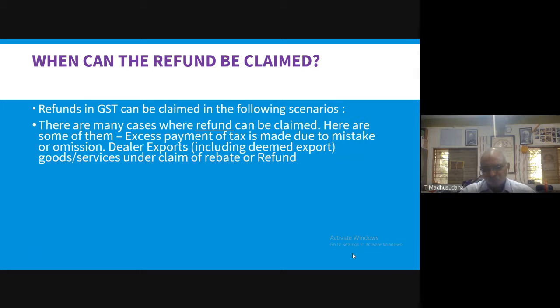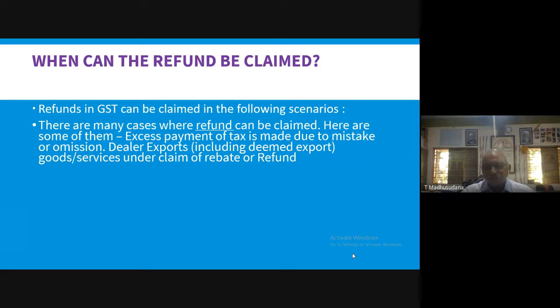So, in case of exports, any supplier who exports its goods or services and pays the IGST or compensation cess, in that case he can claim for refund or rebate, because for the purpose of encouraging exports in the country, the government is providing certain benefits, certain relaxations, certain tax concessions to the exporters.